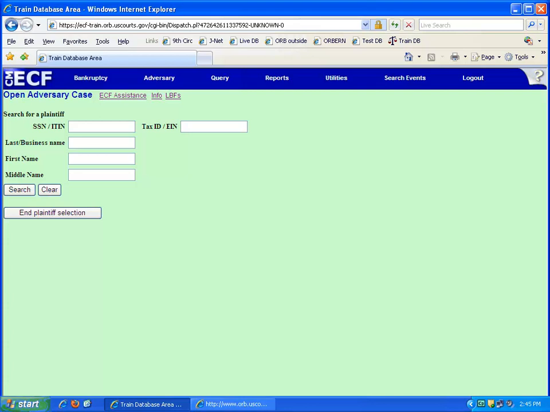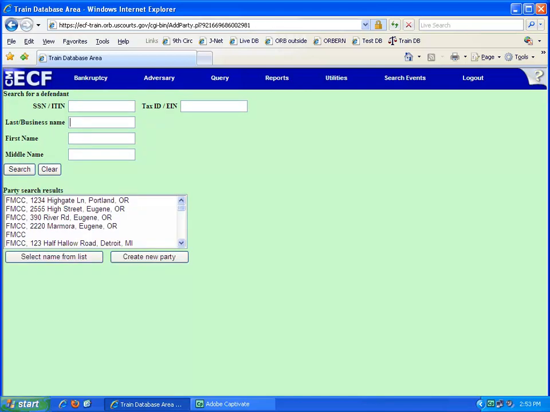When all plaintiffs have been added, click End Plaintiff Selection. The Search for a Defendant screen displays. Defendants must be added with an address. Search for the defendant by name to see if they are in the database with an exact match to the name and address. If there are no matches, click Create New Party.